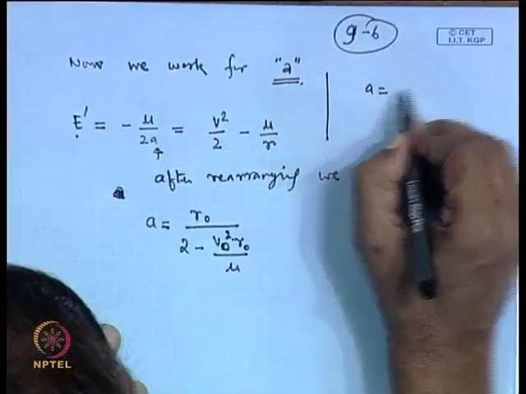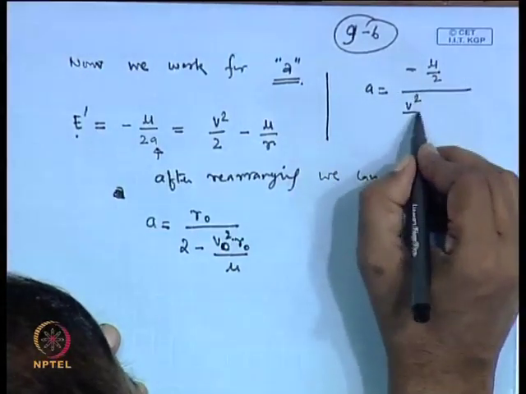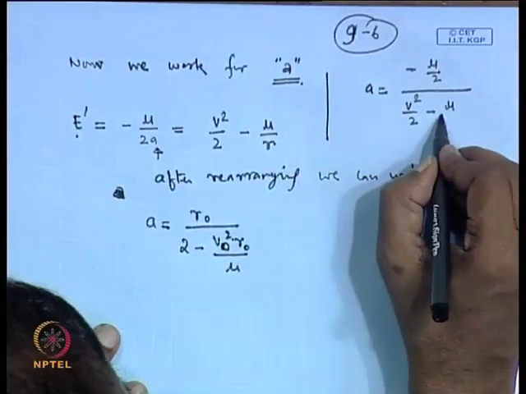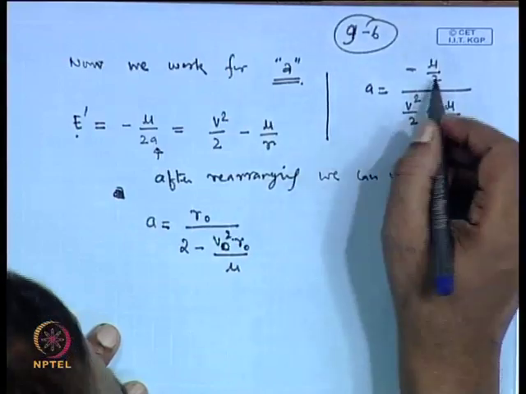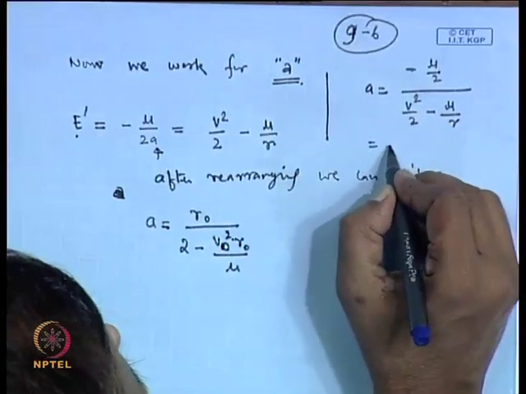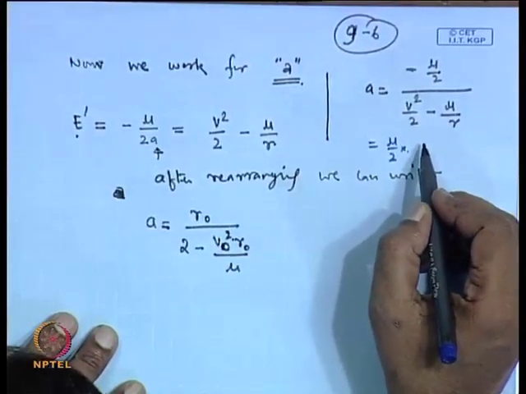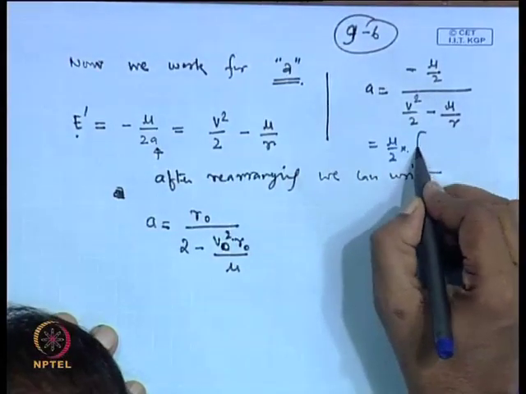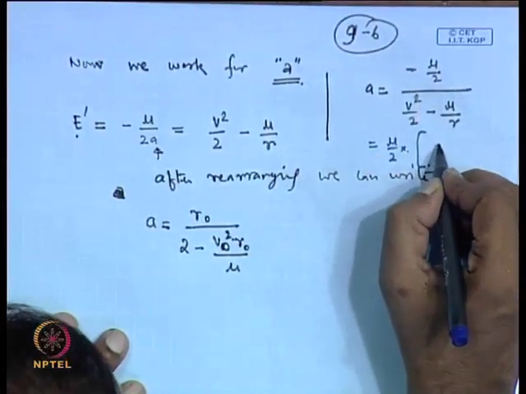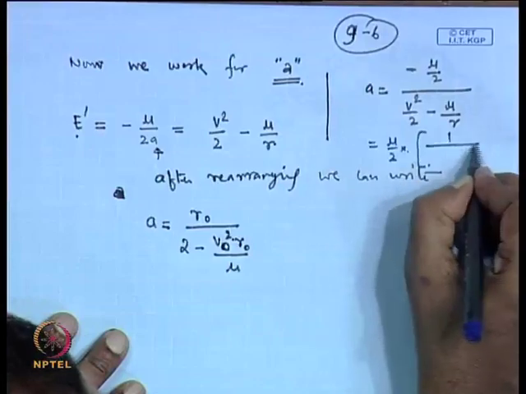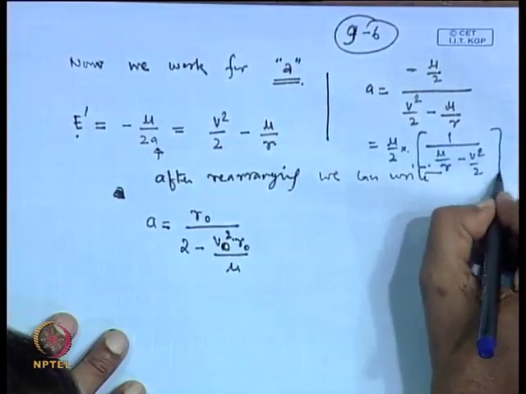We will write A equal to minus mu by 2 divided by V square by 2 minus mu by R. And if you rearrange it here, this is mu by 2 times, the minus sign we will take inside, so this will become 1 by mu by R minus V square by 2.